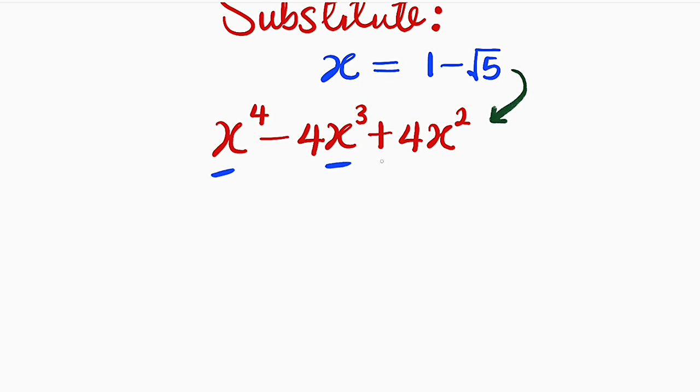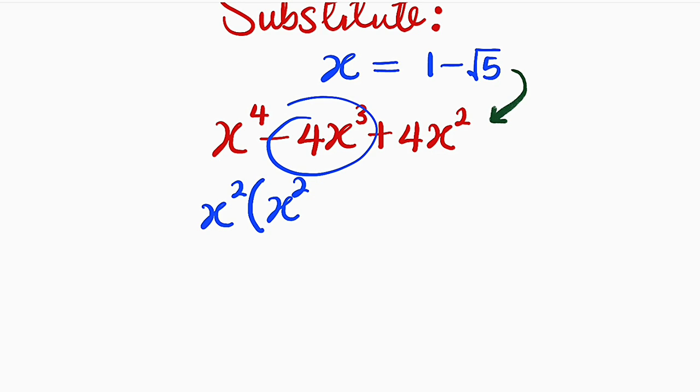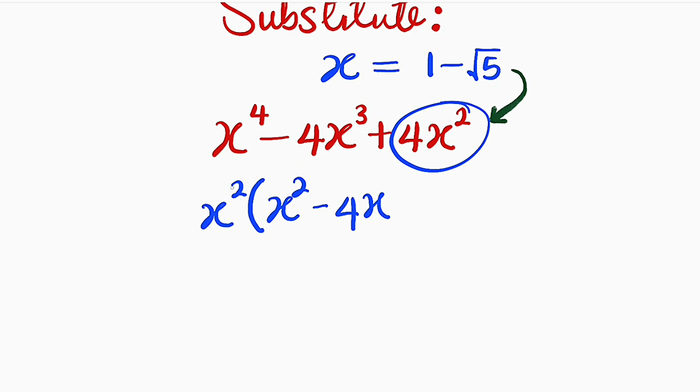You can see every single term contains x squared in common. So let us bring x squared outside. So we have x to the power of 2 outside. Inside, if you take this and divide by this, you are going to have x to the power of 2. Then the whole of this divided by x squared will be minus 4x, right? And 4x squared divided by x squared will be equal to 4.